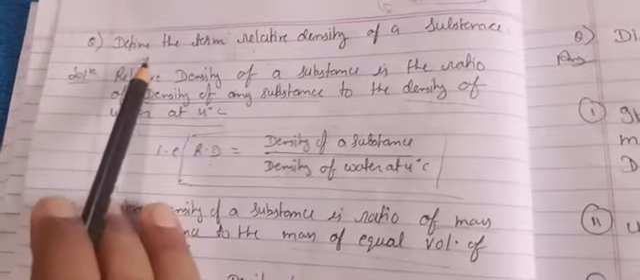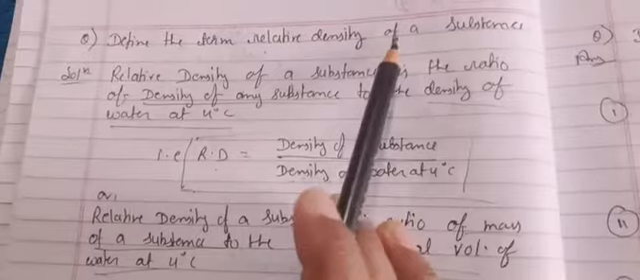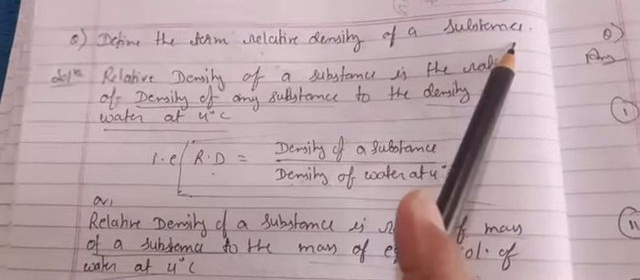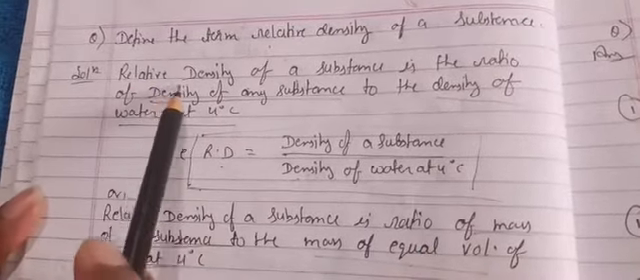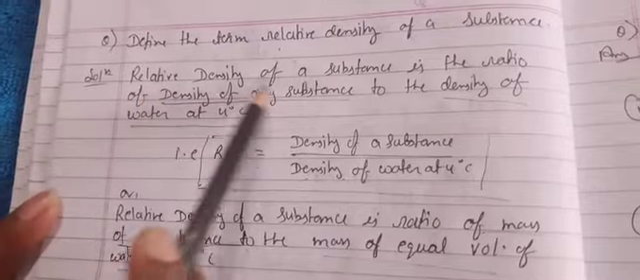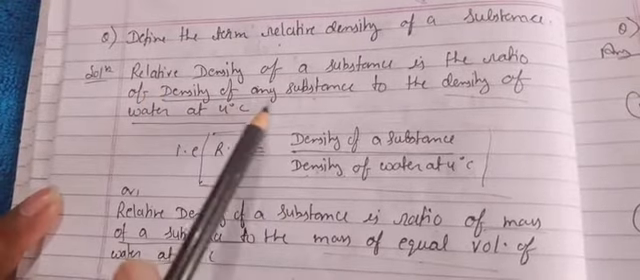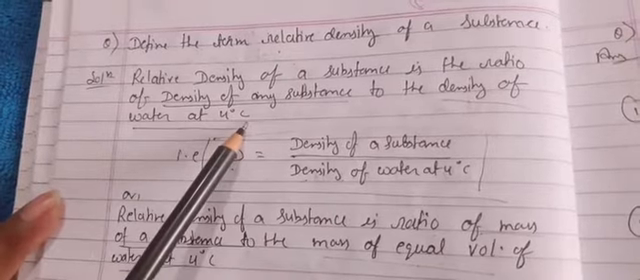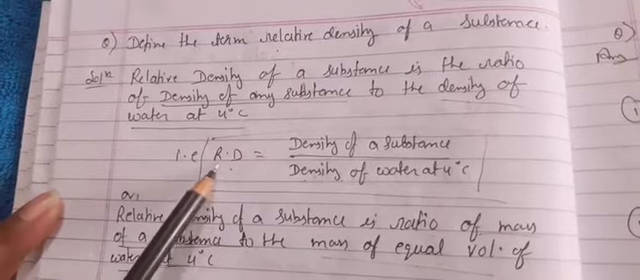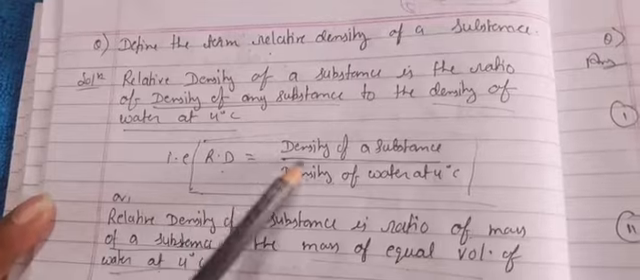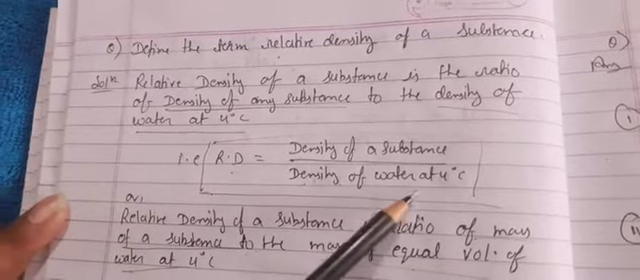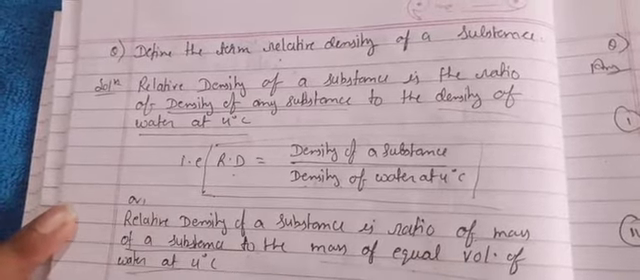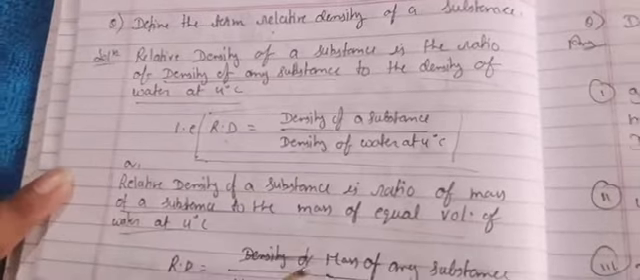Now next question, define the term relative density of a substance. As already I have explained to you, relative density of a substance is the ratio of density of any substance to the density of the water at 4 degrees Celsius. Then the formula will be RD, that is relative density, is equal to density of substance upon density of water at 4 degrees Celsius. Or we may calculate it with the help of mass also.